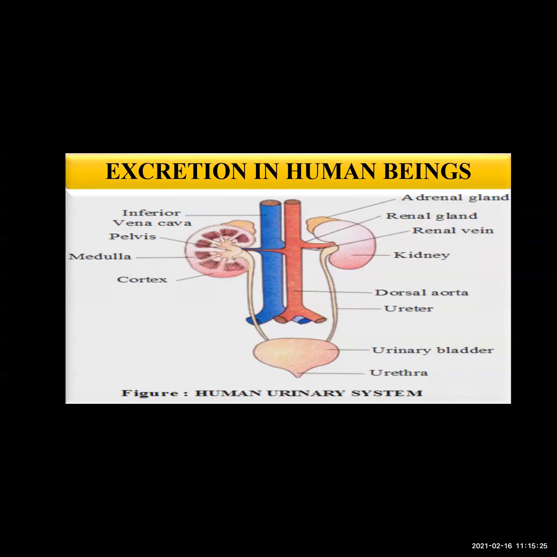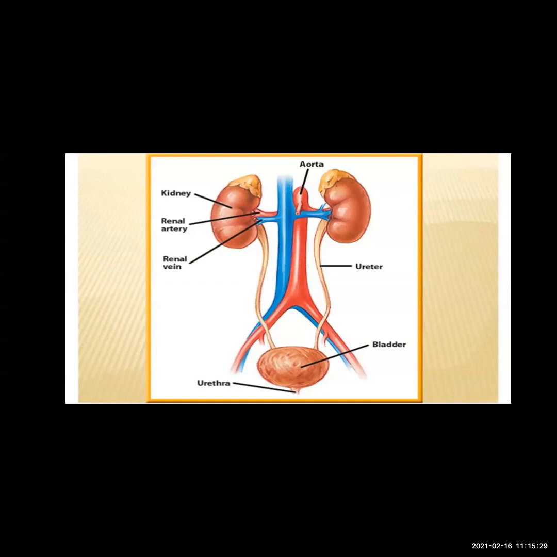So what does this excretory system consist of? The human excretory system consists of a pair of kidneys, a pair of ureters, urinary bladder, and the urethra. If the question is asked, what does the human excretory system consist of?